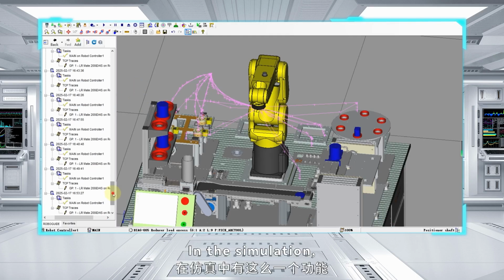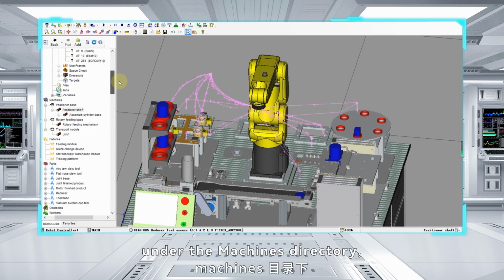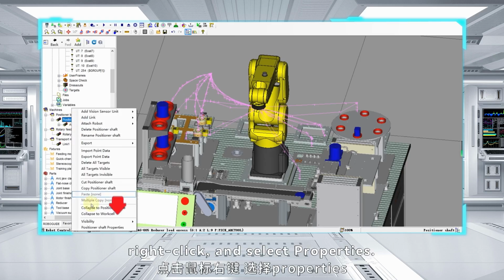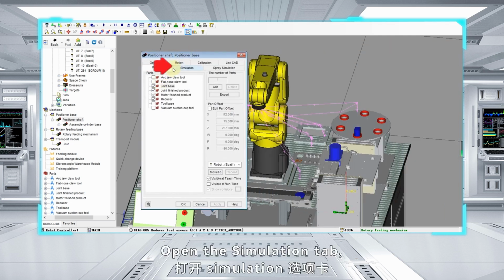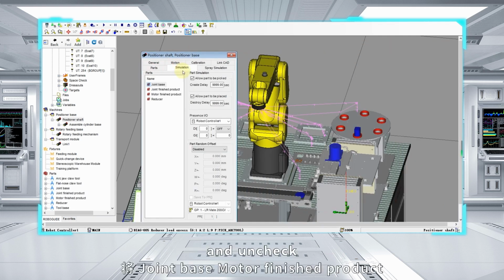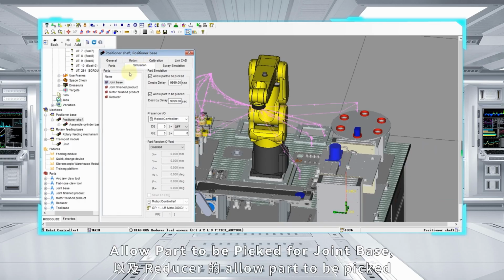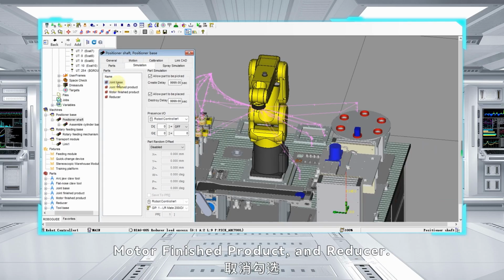In the simulation, under the Machines directory, find the positioner shaft, right-click, and select Properties. Open the Simulation tab and uncheck Allow Part to be picked for Joint Base, Motor Finished Product, and Reducer.